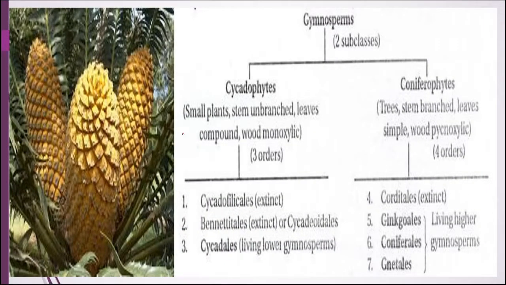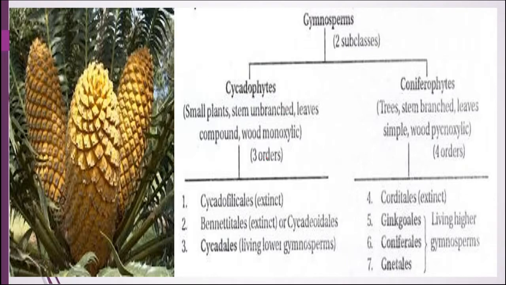This slide is showing the cones present on the plant, and here the gymnosperms can be divided into these subclasses as well as orders. Now, two subclasses are there, that is cycadophytes and coniferophytes. Now, the comparative study of these two: the cycadophytes are small plants with unbranched stem and compound leaves, whereas conifers are trees and they have branched stem and simple leaves. Wood is here manoxylic, here it is pycnoxylic.